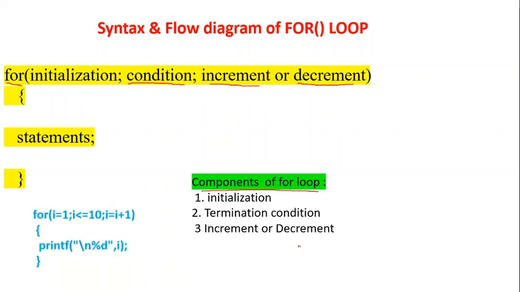Along with this syntax, you see a small example. Here, what is the initial value? Yes, i is 1. At what value does it terminate? When the i value is not less than or equal to 10. If the condition is true, it enters into the block. If the condition fails, that means if the i value is greater than 10, it does not enter. If i is less than or equal to 10, it enters into the block.